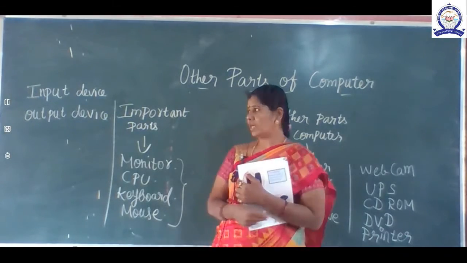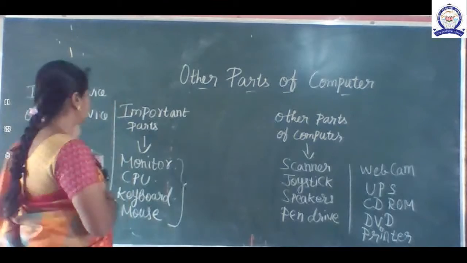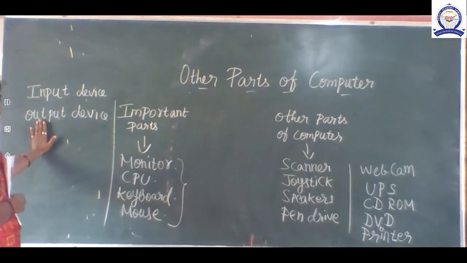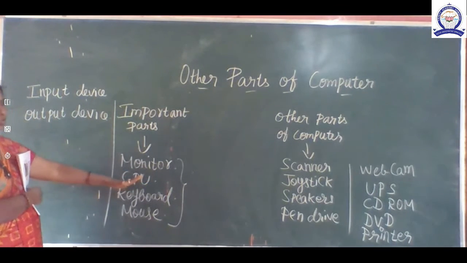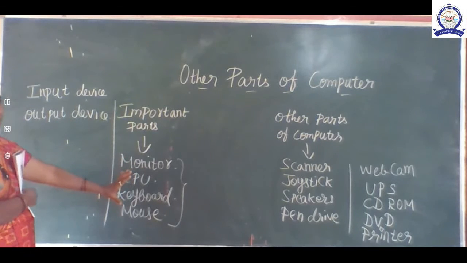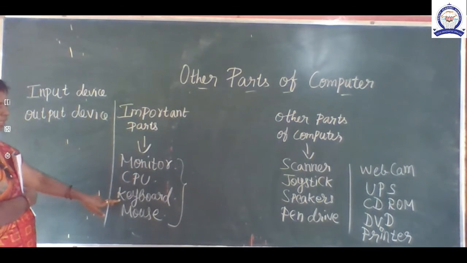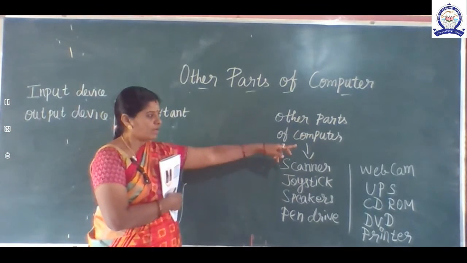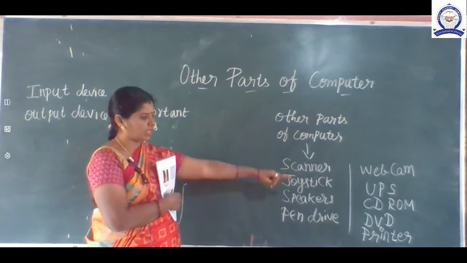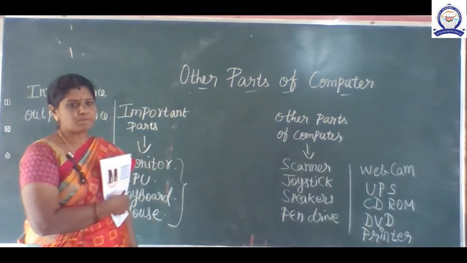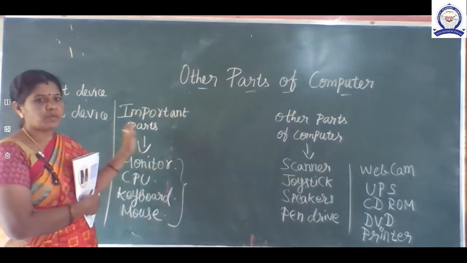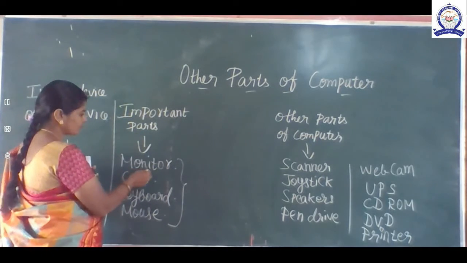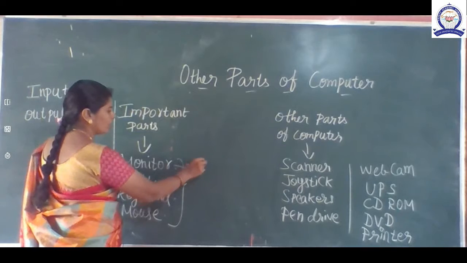Okay children, now next we have to divide the computer parts into input devices and output devices. Okay, see, I wrote it on the board, so many computer parts: monitor, CPU, keyboard, mouse, scanner, joystick, speakers, pen drive, web camera, UPS, CD-ROM, DVD, printer, etc. So we can divide all these parts into input devices and output devices. So listen for 1 minute. Monitor is an output device. How can we find this is an output device?